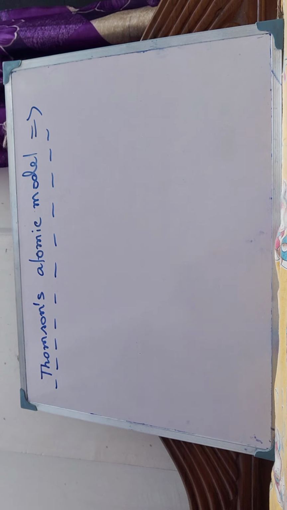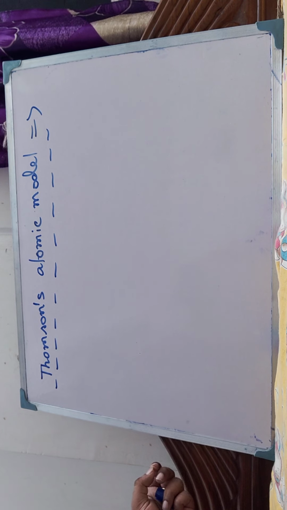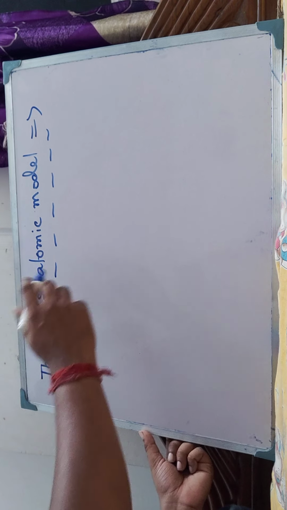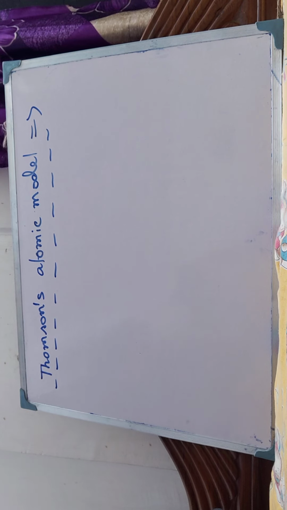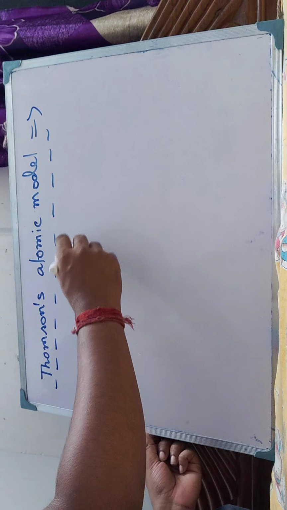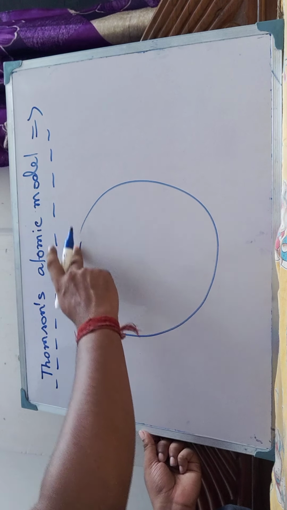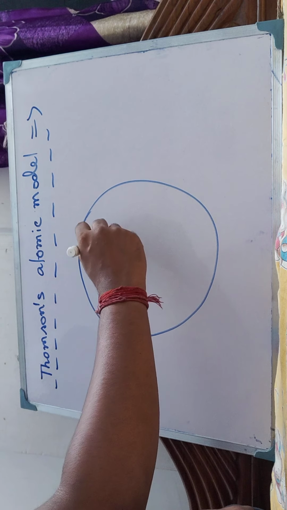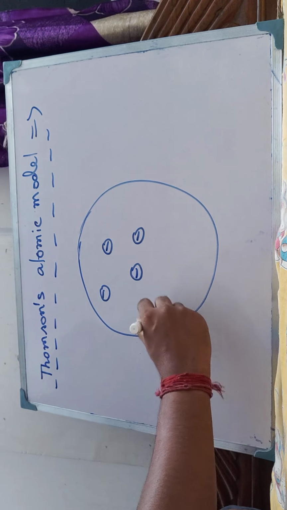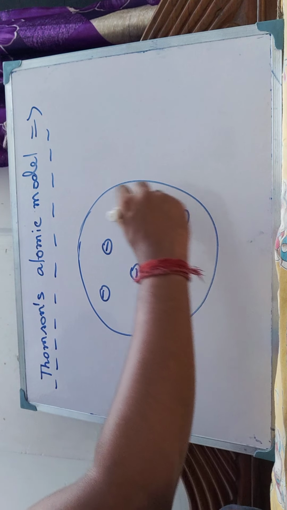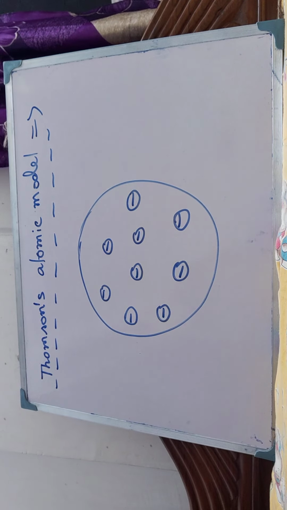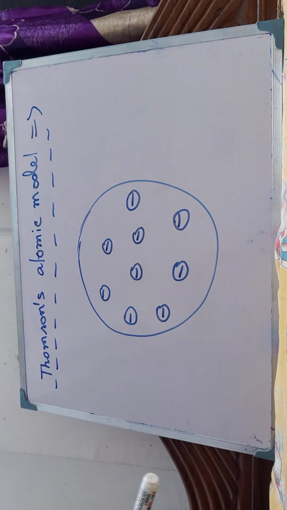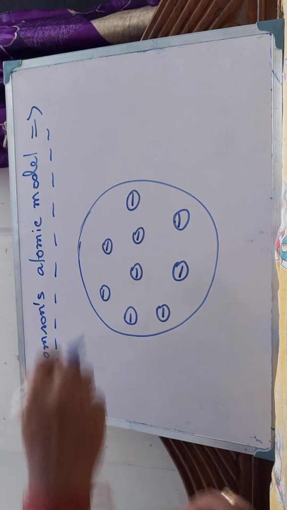the atom should be compared with a watermelon. He compared the structure of an atom with a watermelon. You must have seen a watermelon. If you just bisect or dissect a watermelon, you will see a circular base where the seeds are being dispersed.